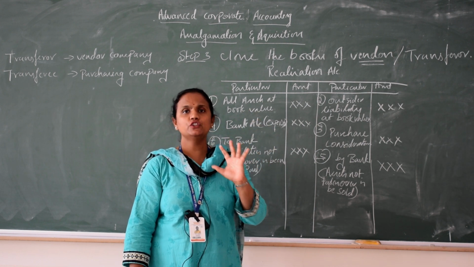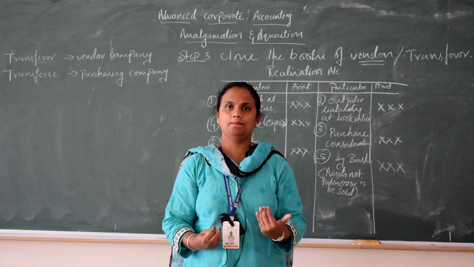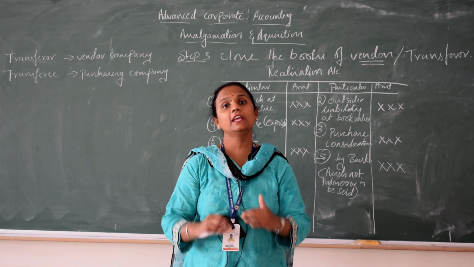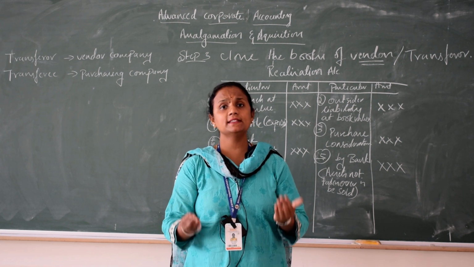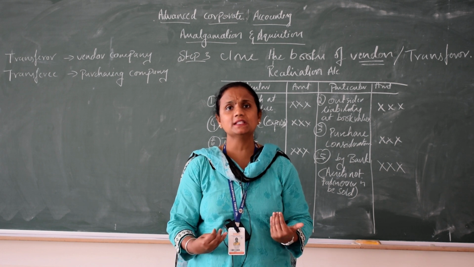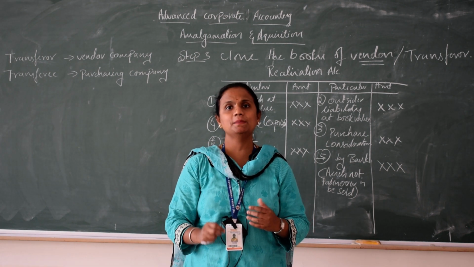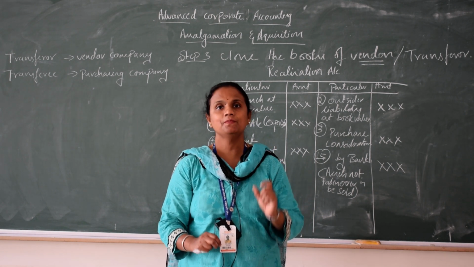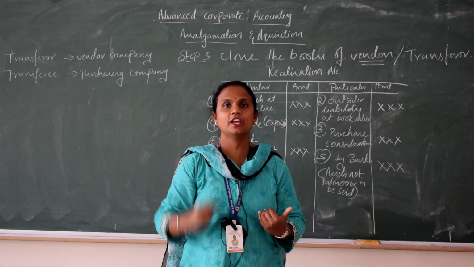If you issue a share at par, say for example I have taken 10 rupees from shareholders and I give them 10 rupees, no profit, no loss. Say I have taken from them 10 rupees and I am redeeming or giving them back 12 rupees, that means I am redeeming at a premium, then it is a loss for the company, it is an income for the shareholders.